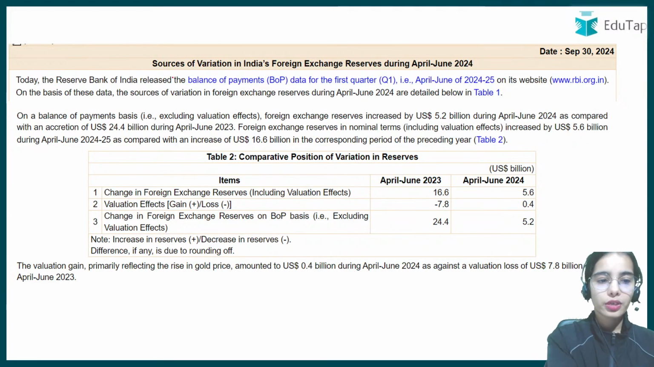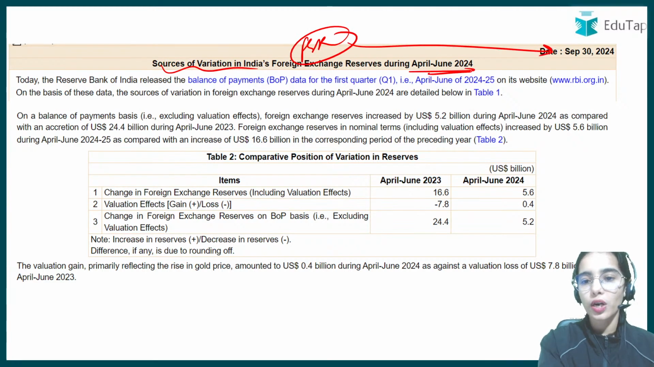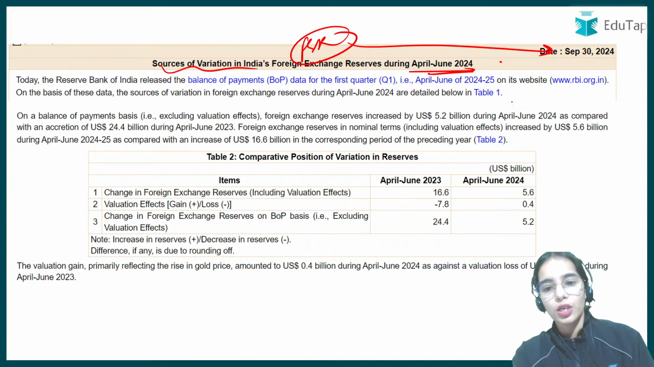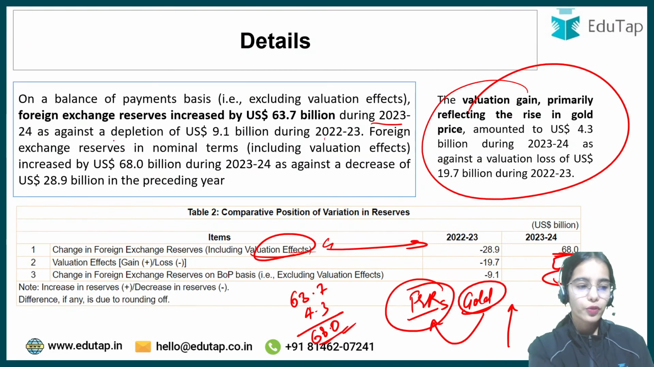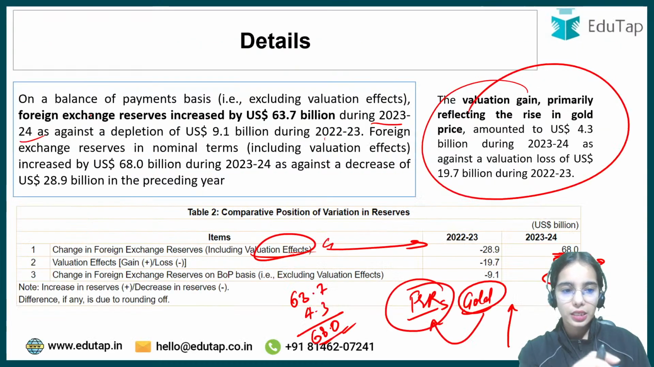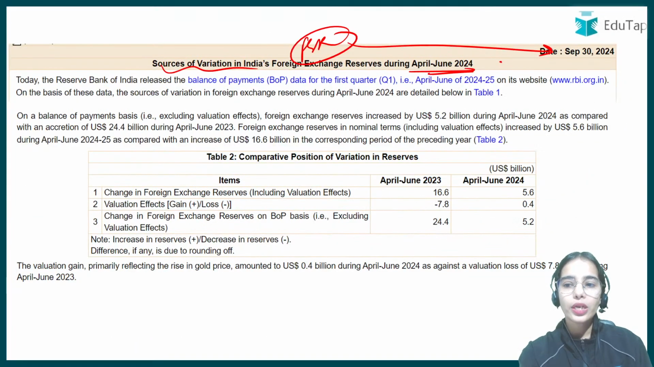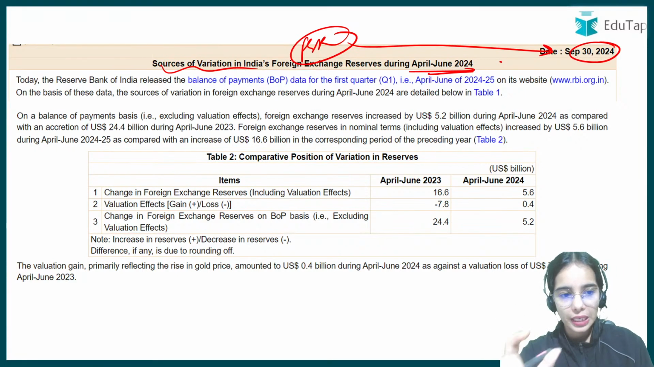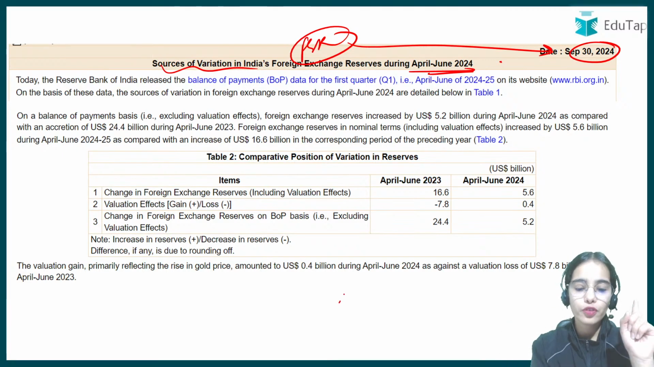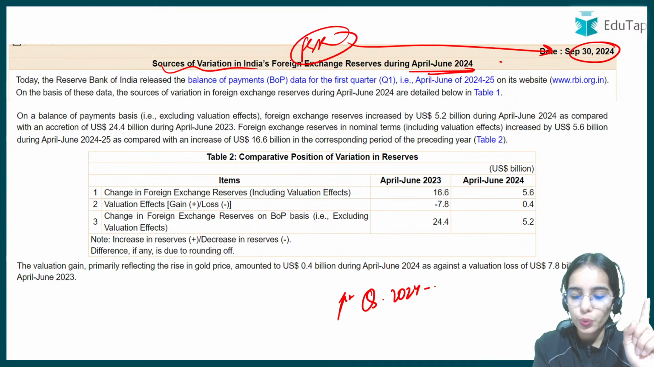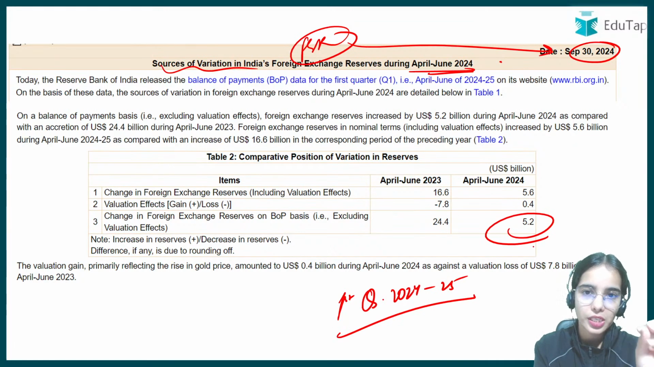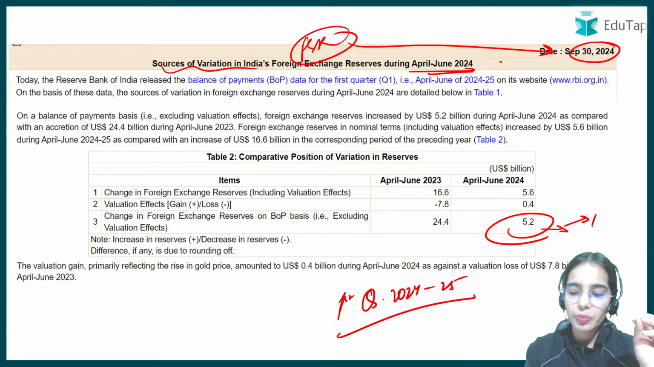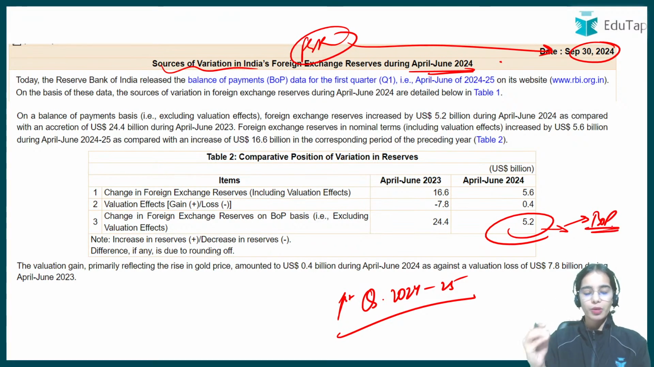Now the foreign exchange reserves data has been released for the first quarter of 2024-25. This is the data for 2023-24, the financial year, the yearly data that I have presented in front of you. Now in September 2024, the quarterly data, the first quarter data, has also been released for the foreign exchange reserves. In the first quarter of 2024-25, the foreign exchange reserves have increased by $5.2 billion on the basis of balance of payment.